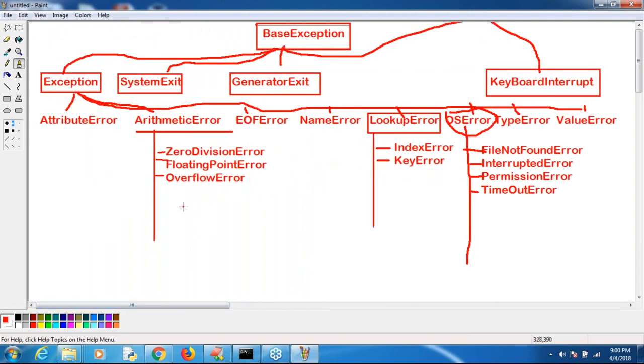Which is the root? Base exception is the root. Under base exception, what are the various children available? Exception, system exit, generator exit, keyboard interrupt. Under exception: attribute error, arithmetic error, EOF error, name error, lookup error, OS error, type error, value error, like several things. Under arithmetic error: zero division error, floating point error, overflow error. Under lookup error: index error, key error. Just the Python specific errors information you people should be aware of.